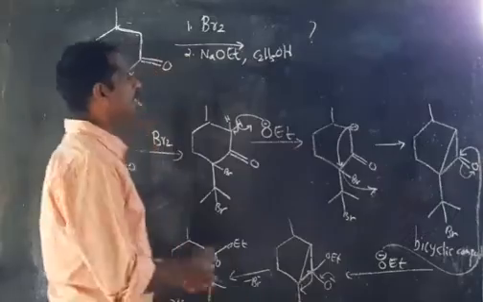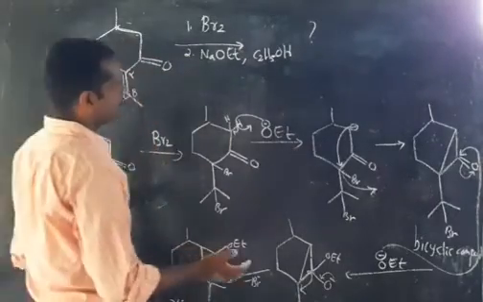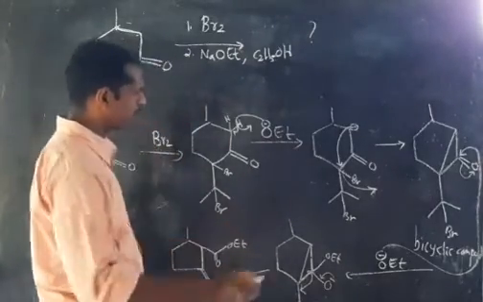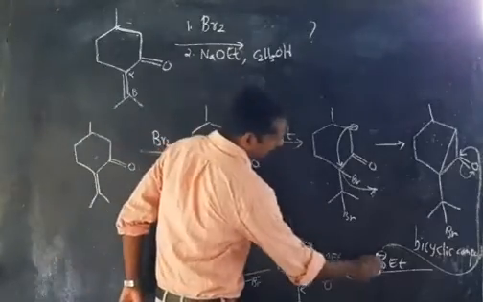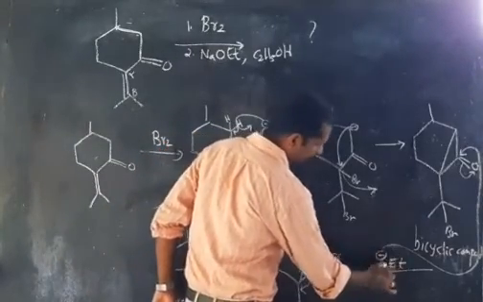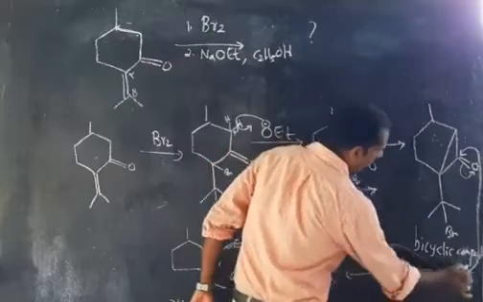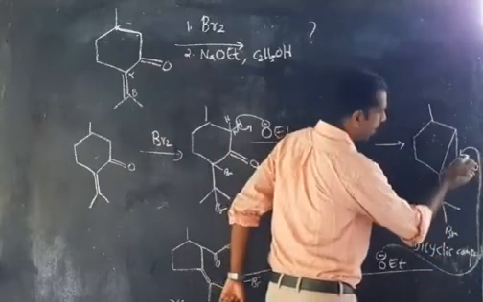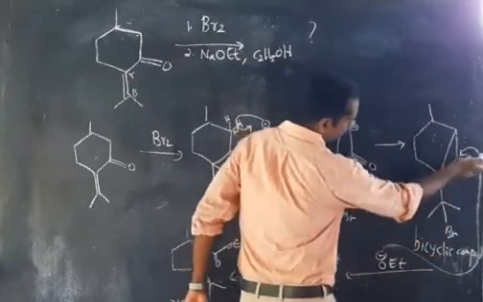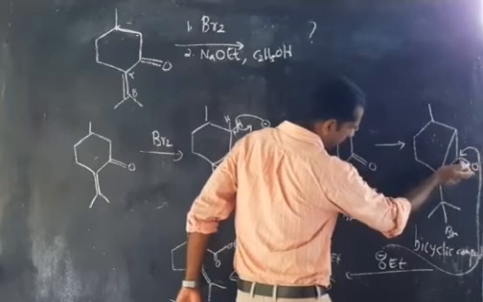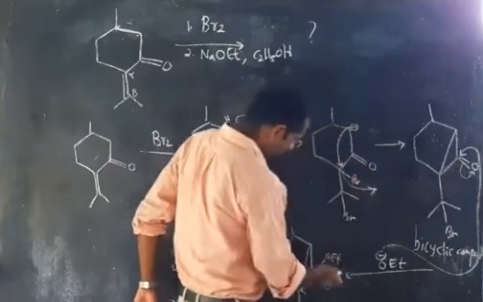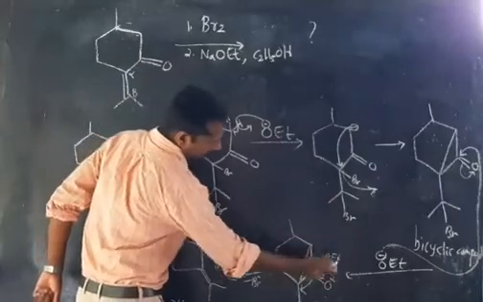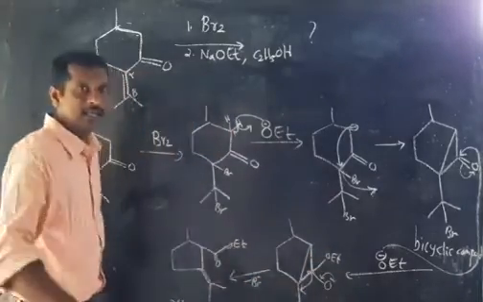Like this. And in the next step, hydroxide ion again will act as a nucleophile. This will attack at the CO group, the carbonyl carbon. So the OEt is attacking on this carbon. That time this bond is shifting to oxygen. So you are getting a structure like this, OEt and O minus. Correct? Now what is the next step?